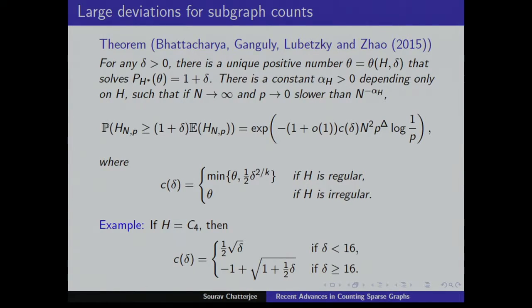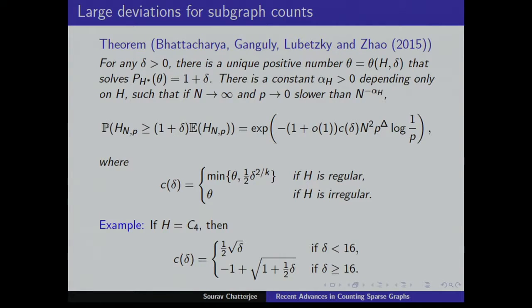So this formula comes from the solution of a variational problem, and you have to understand where the variational problem is maximized. That will dictate the structure of the graph. In this paper, they have some detailed discussion of what it means, if theta is bigger than this, or if this is bigger than theta, what's the structure of the graph? It has some meaning. But not very concretely, because for sparse graphs we don't yet have a theory of graph limits. So it cannot be said in a very precise way, but it gives an indication of what the structure is.